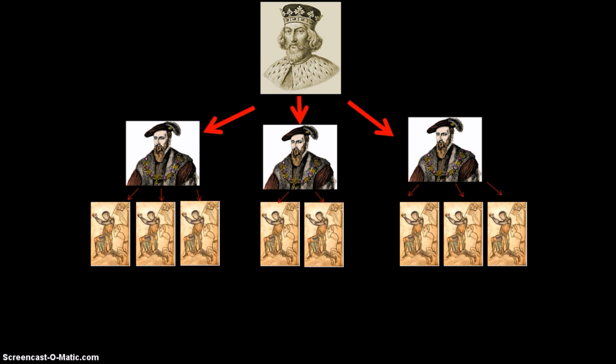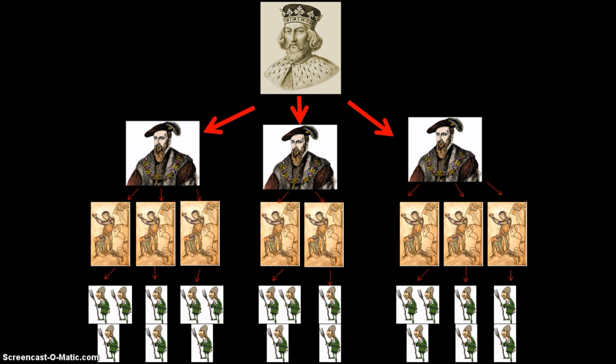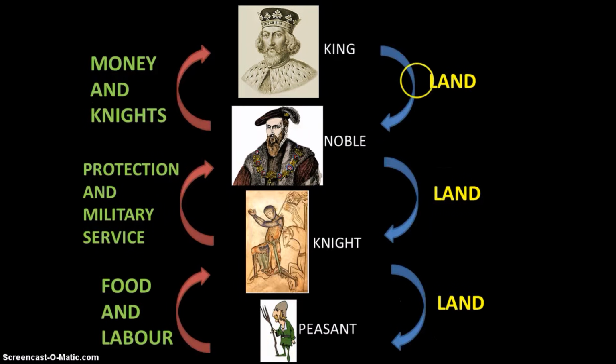Those lords would then keep some of the land for themselves and divide the rest up between knights of their choosing. In turn, the knights would give some of their portion of the kingdom to peasants who became serfs who were tied to the land and were not free to leave. Of course, these kings, nobles and knights were not giving away their land for no reason. As I said earlier, feudalism was based on an exchange of land for protection, money, and food.